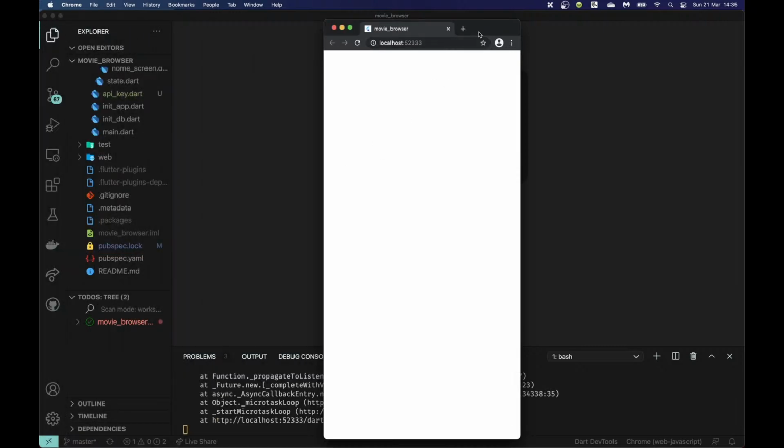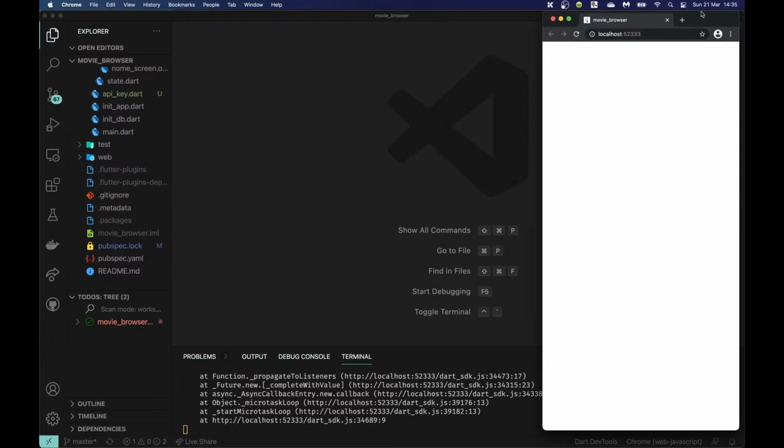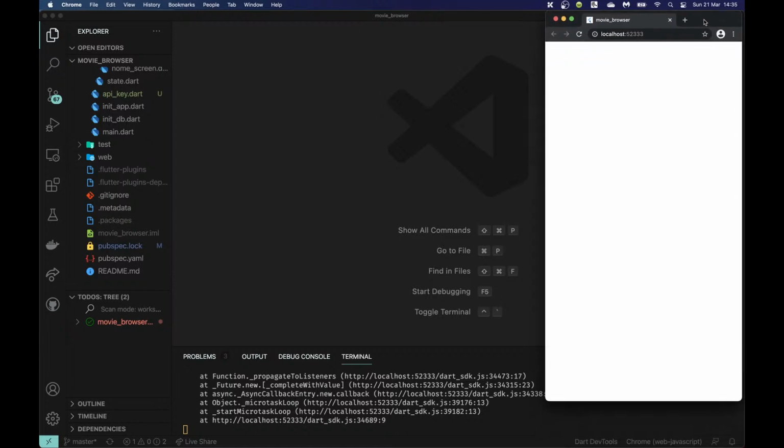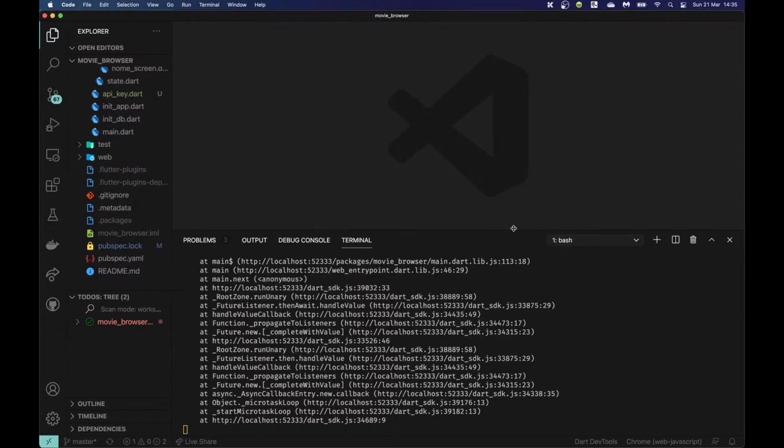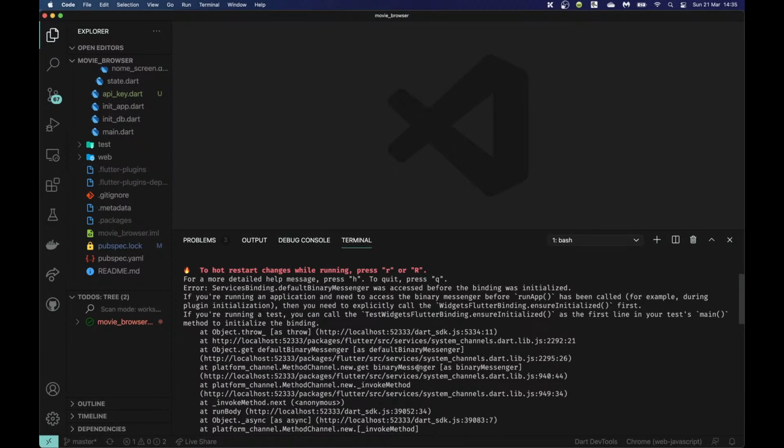Okay, so as I expected, we can see we have an error, and let's see what this error says so that we can fix it. runApp has been called, for example, during... So I forgot to do this: WidgetsFlutterBinding.ensureInitialized first. So they just said the service bindings default binary messenger was accessed before the binding was initialized.